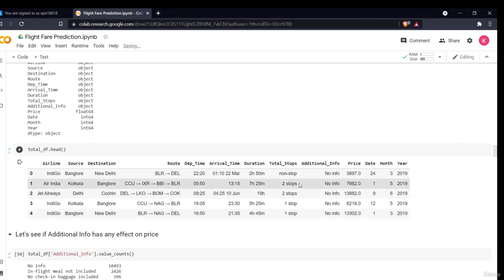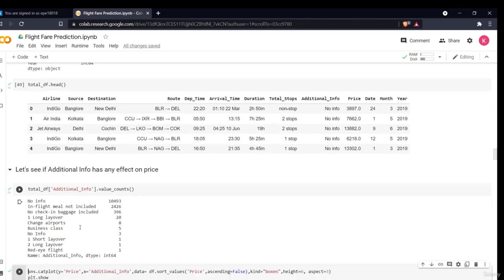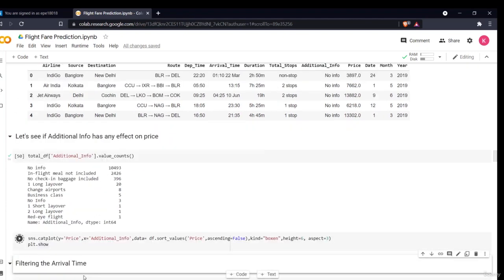Now there is one column, additional info. We don't know much information about it, so we'll see how important this is and what its impact on the price is, so that we can decide whether to keep it or drop it. These are the different additional info values present, and these are the number of passengers who opted for them. Now we'll see their impact on the price.